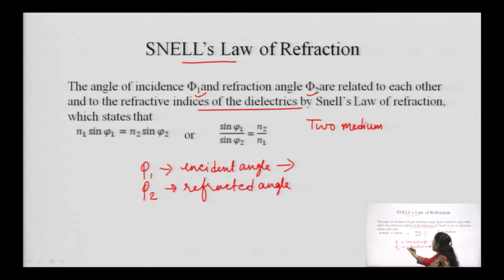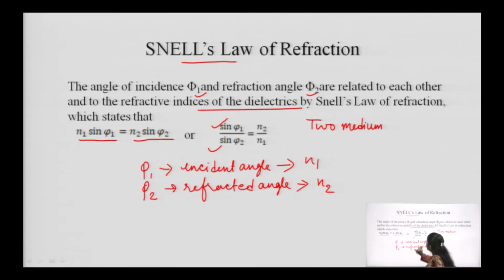So, the medium in which the light ray is incident has a refractive index of n1, and the medium the light will go into after refraction has the refractive index n2. In that case, they are related to each other as per Snell's law as n1 sin phi 1 should be equal to n2 sin phi 2.